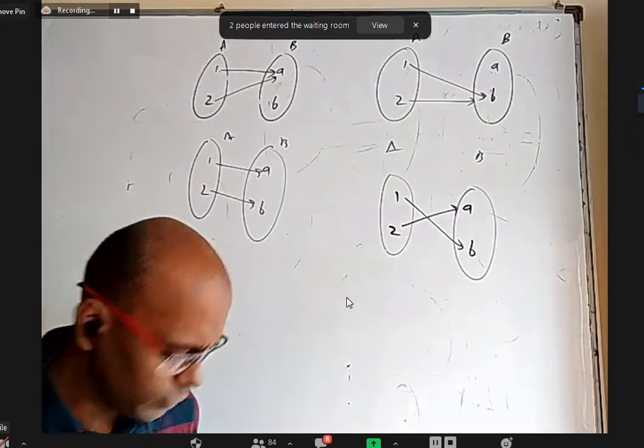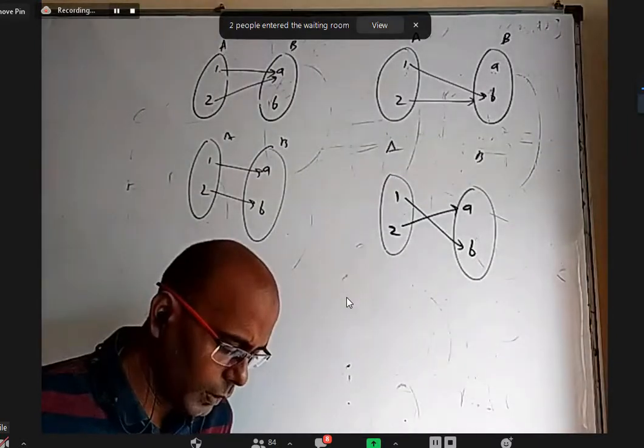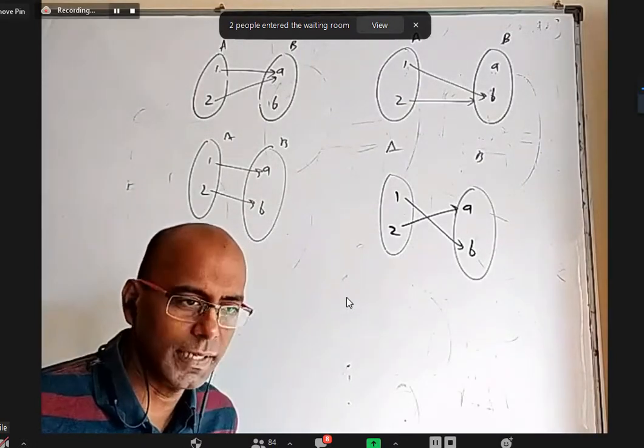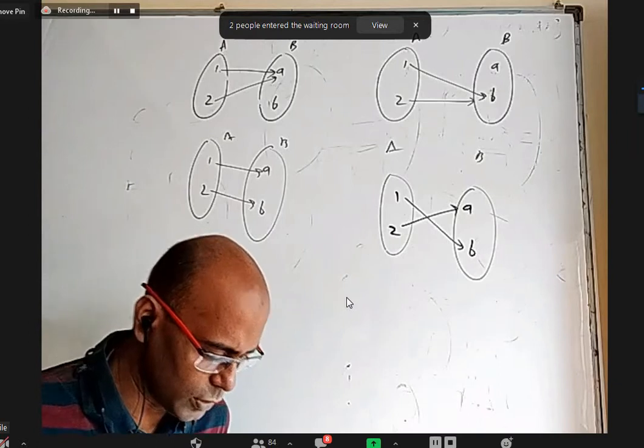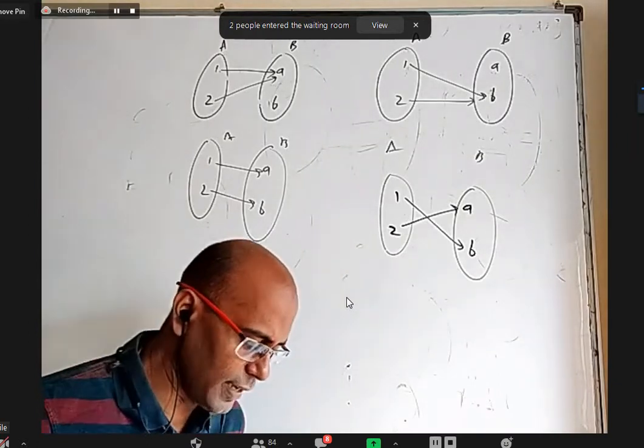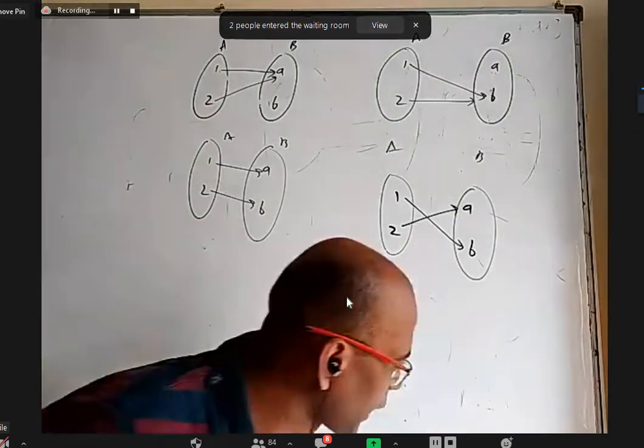Okay, here they gave the very first question. The first set is A, B, C, D, set A. The second set is S, T, U, 4 elements here, 3 elements here. They gave one function f. If you want, I can write the arrow diagram of that.